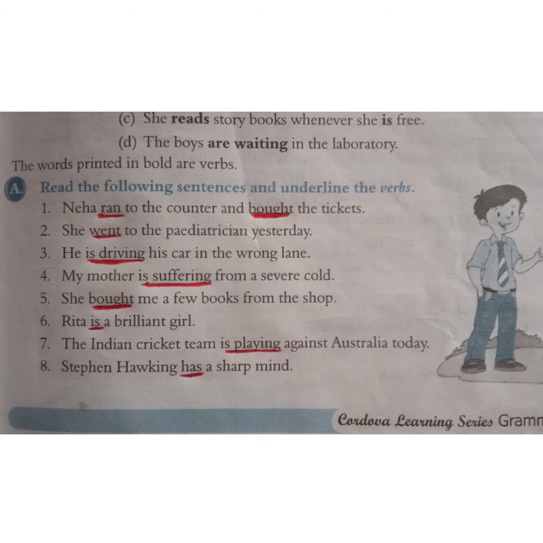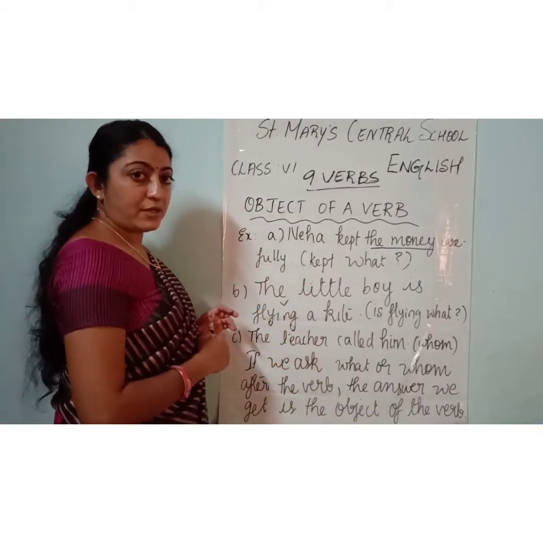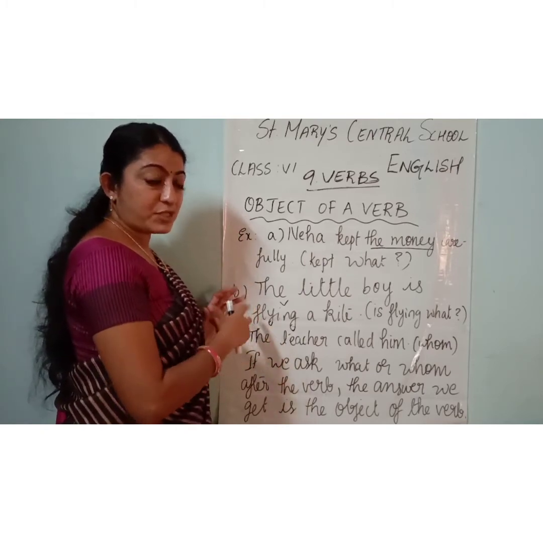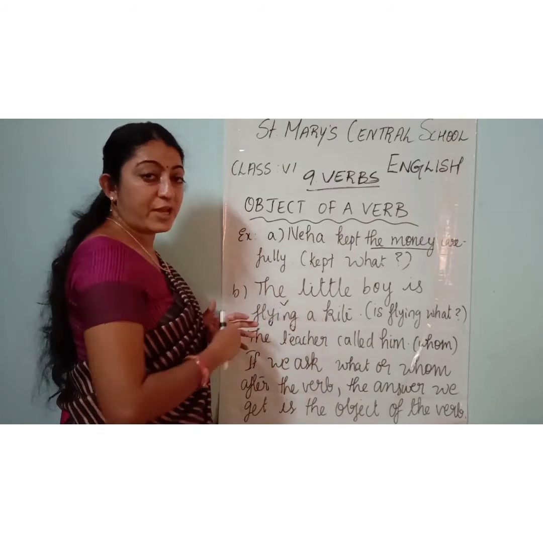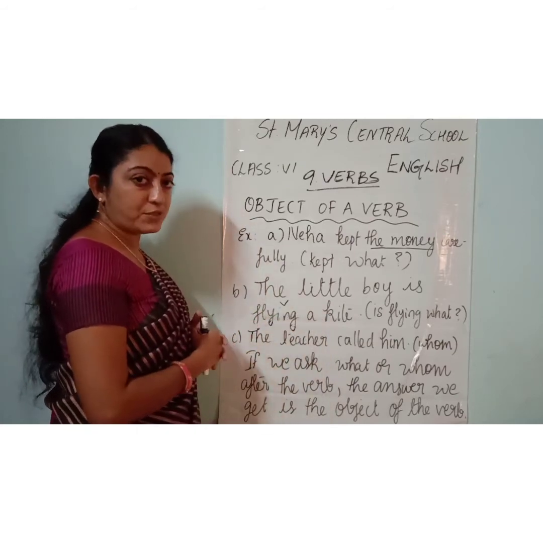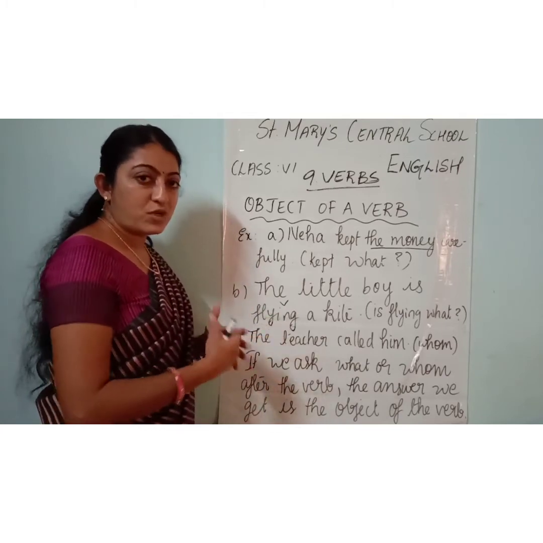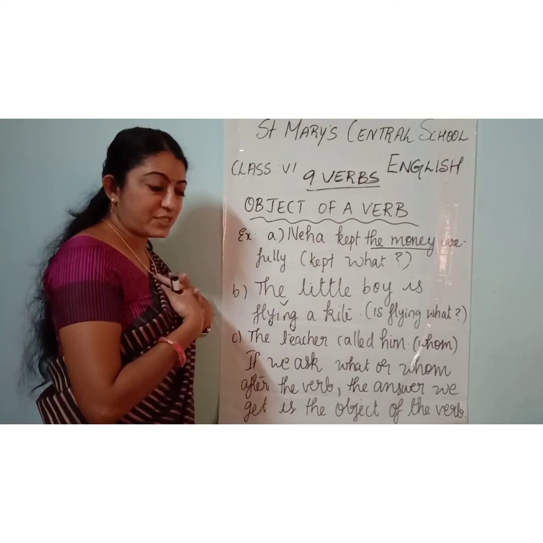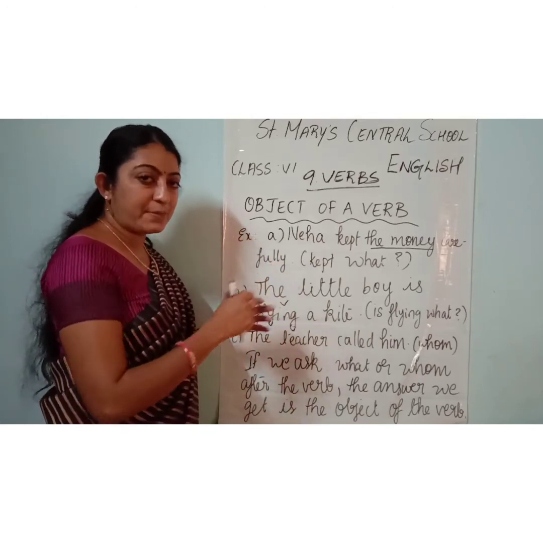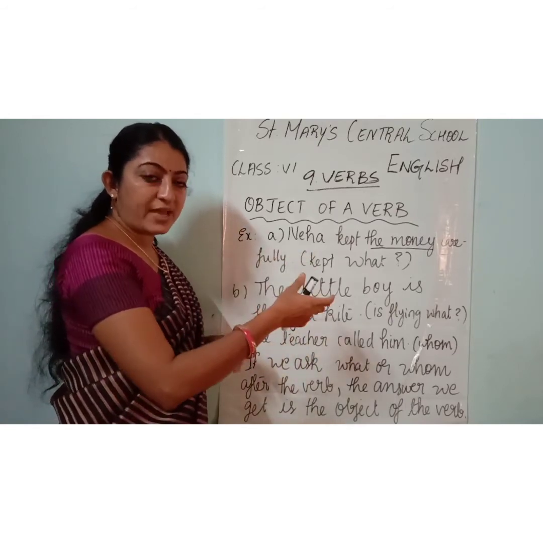Now we will see what is an object. Okay, object of a verb. In the earlier classes we have learned that in a sentence a subject will be there, and at the end there will be an object, and in some sentences there will be more than one object. For example, I threw a ball. What is the subject here? Yes, I is the subject. And what did I do? Threw. Threw is the action done by me. Threw is the verb.